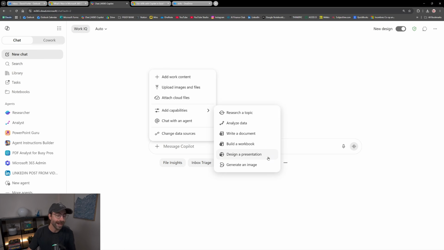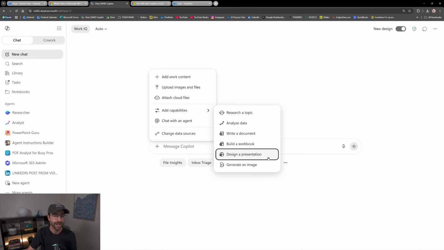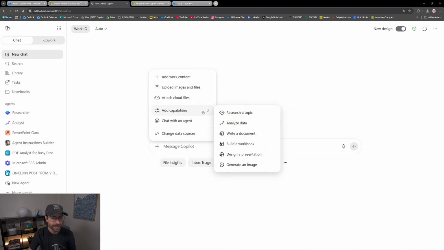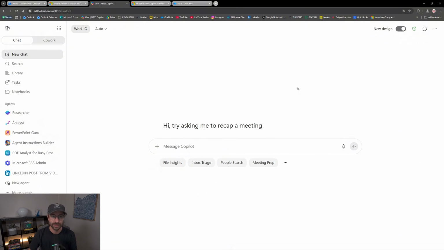I'll be honest with you, I don't know why you would want to do this instead of going directly into Excel or directly into Word. This is new, but I would highly advise that you go directly into Word instead and use the edit mode. It's worth mentioning, but I don't think it's useful, sadly.